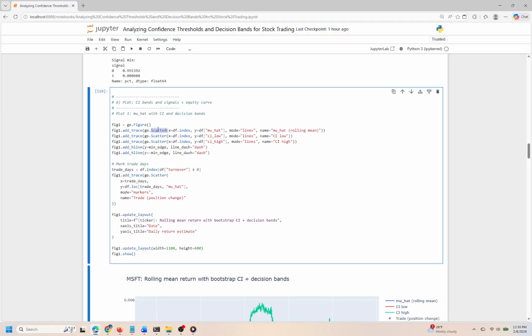This trace provides a clear visual representation of how the expected returns evolve, helping us identify trends and potential shifts in performance.